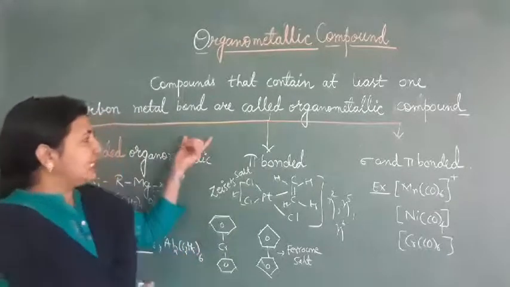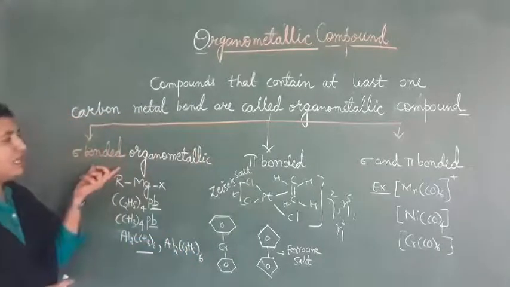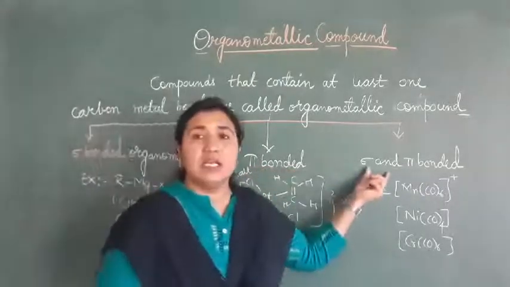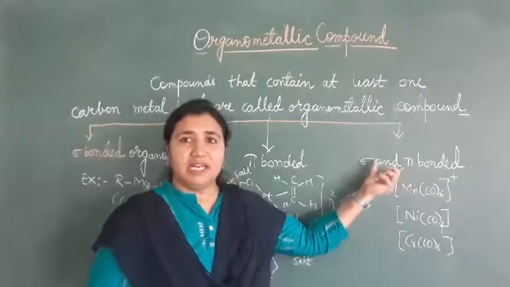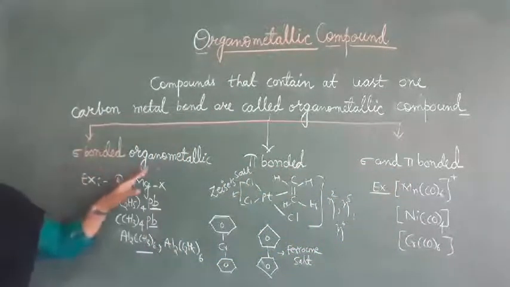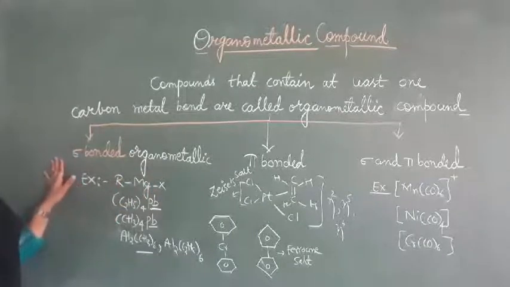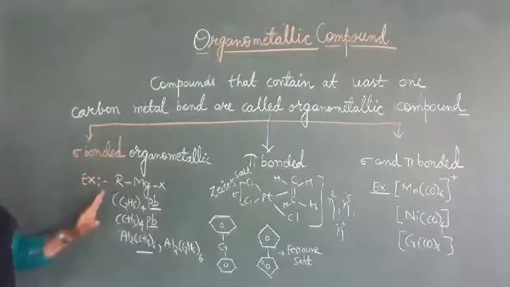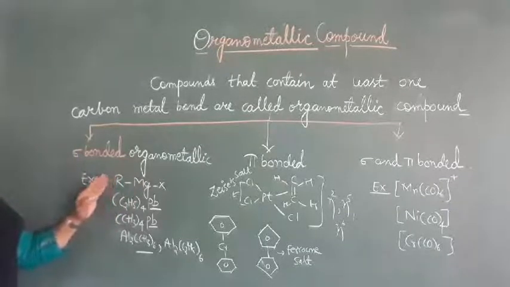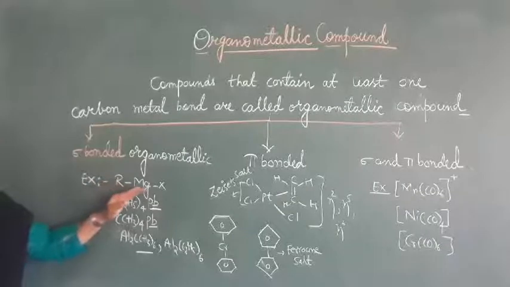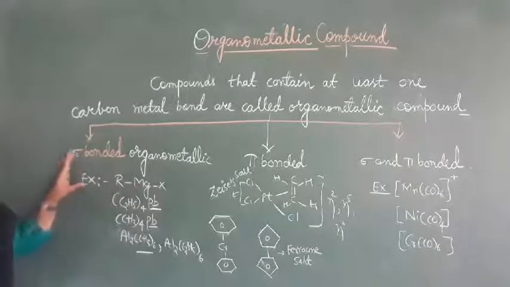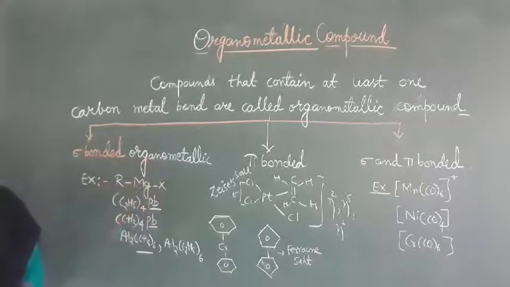These are of three types. First is sigma bonded organometallic compound, second is pi bonded organometallic compound, and third is sigma and pi bonded organometallic compound. The first one is sigma bonded organometallic compound. In this compound, the bond between the metal and the carbon atom of the ligand is a sigma bond. So those compounds are called sigma bonded organometallic compounds.